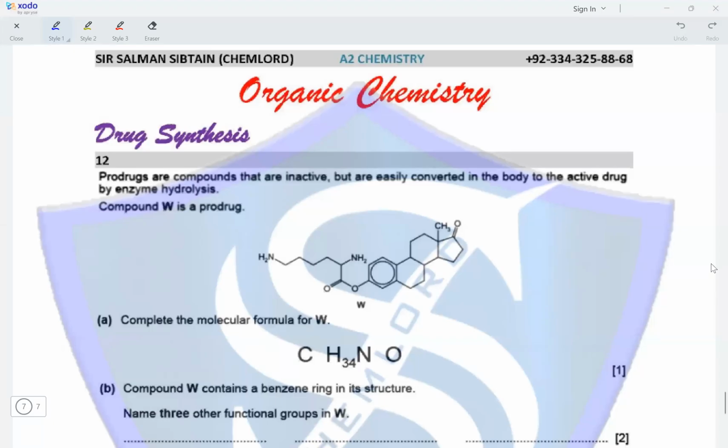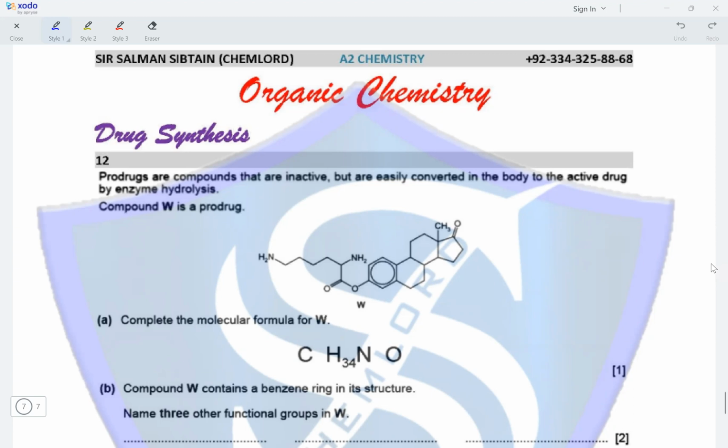Question 12. Prodrugs are compounds that are inactive but are easily converted in the body to the active drug by enzyme hydrolysis. Compound W is a prodrug. Complete the molecular formula of W. The number of hydrogen atoms has been given, which is 34. So let's count the number of carbon atoms.